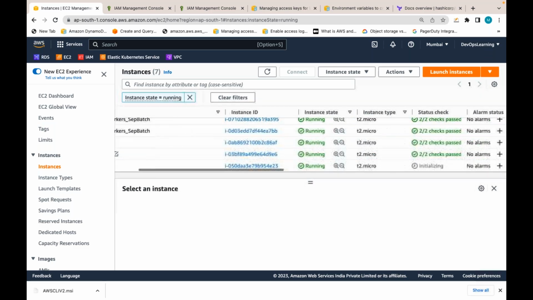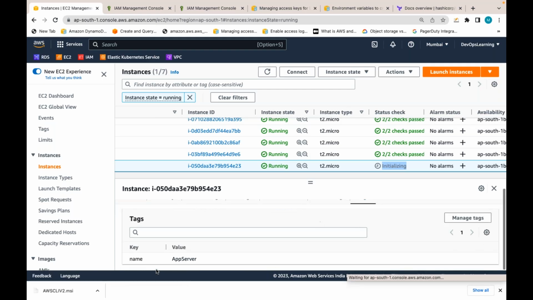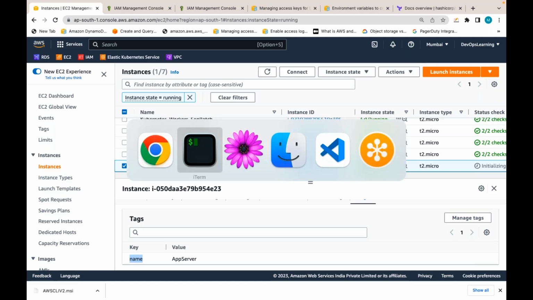Initializing. I have given the name in small case, that's why it is not shown here. But is that EC2 instance created by Terraform?